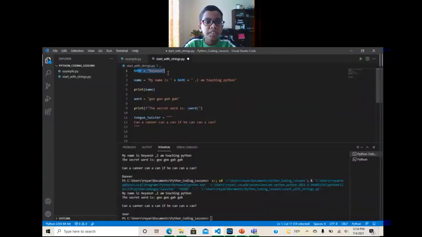So name is equal to ranch. Very simple. And then here's how you add. You do name is equal to "my name is", and you have to put a space after it, so then the ranch and "my name is" won't get clumped up. You have to add a space at the end and a space in the beginning, and you put "I am teaching Python". Like that. And also, name is a variable.